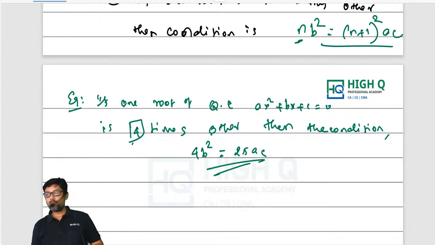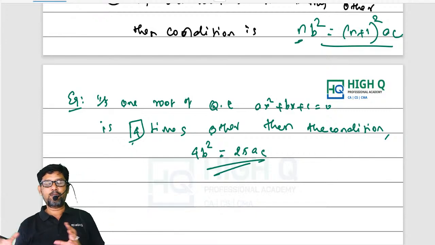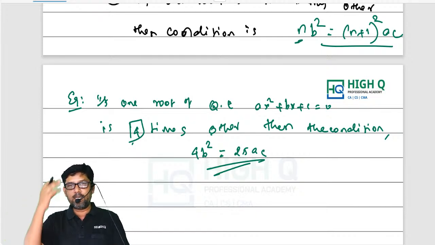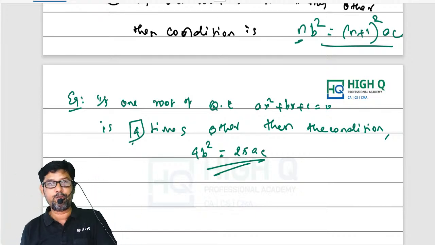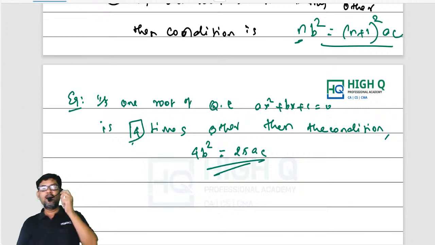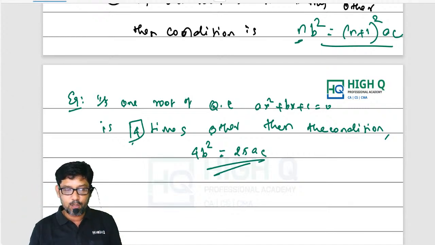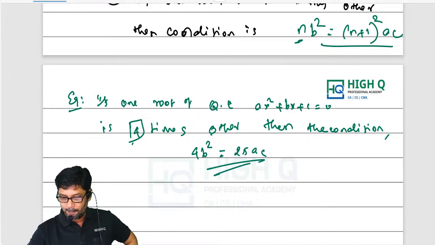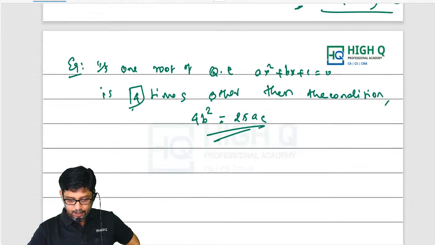Otherwise, the procedure is: alpha is equal to 4 beta, alpha plus beta is minus b by a. Therefore, 4 beta plus beta is equal to minus b by a, 5 beta is equal to minus b by a, beta is equal to minus b by 5a. Then alpha beta equals c by a, 4 beta into beta is equal to c by a, then substitute the value of beta. It's a waste of time, my dear. Finally, you are going to get 4b square equal to 25 AC, which is nothing but n b square equal to (n plus 1) the whole square AC. If you remember this, we can do it just like that. Am I right, my dear? Yes or no? Next one.